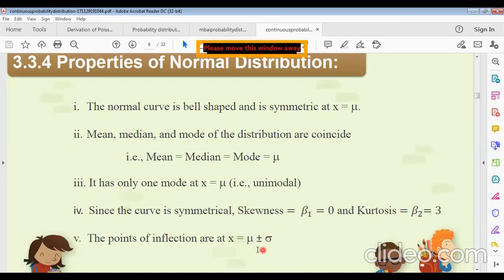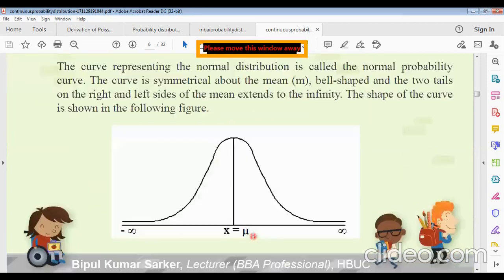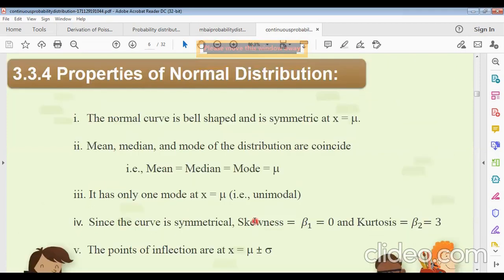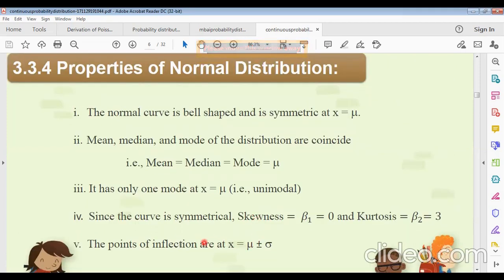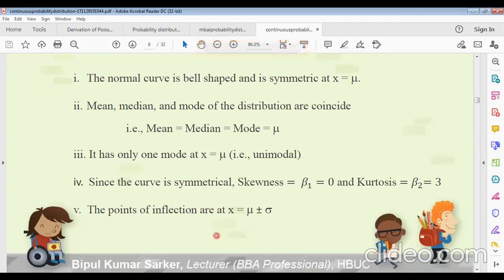The fifth property: the points of inflection are at x equals mu plus and minus sigma. Sigma is the standard deviation. This may be the negative part or the positive part: if we take mu here, the negative part is on this side and the positive part on the other. This is why it is plus and minus sigma. These will be the inflection points for that curve.